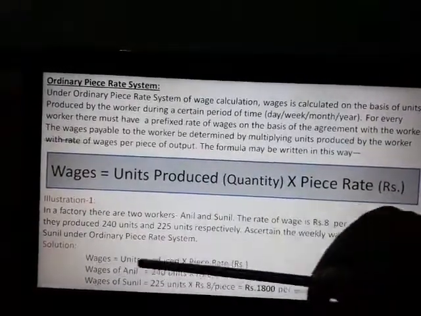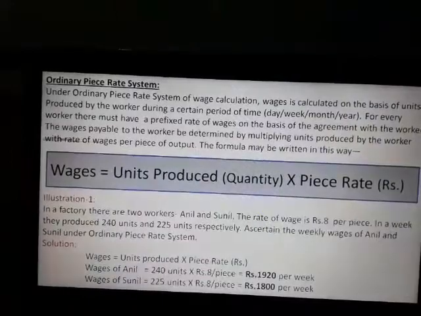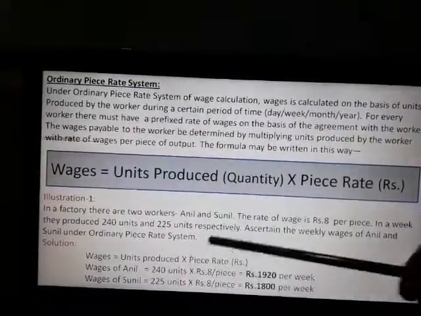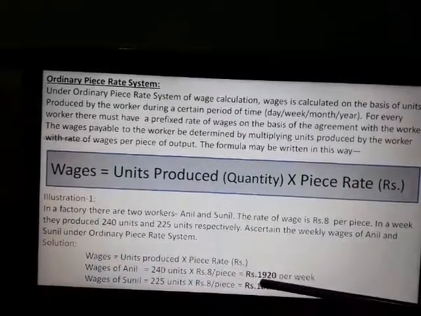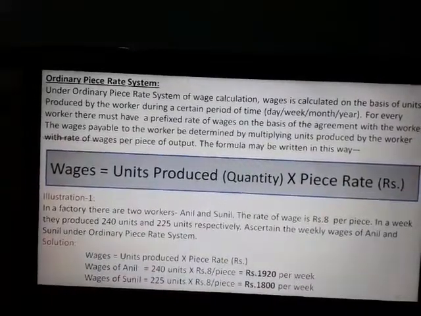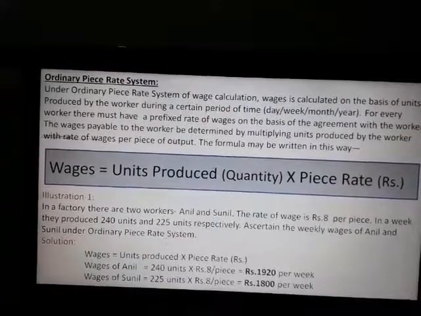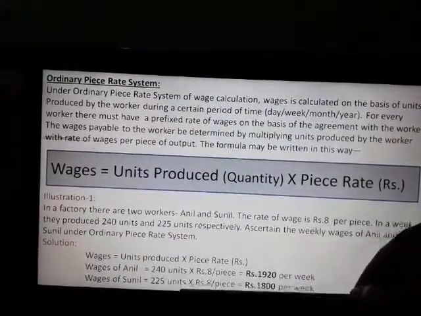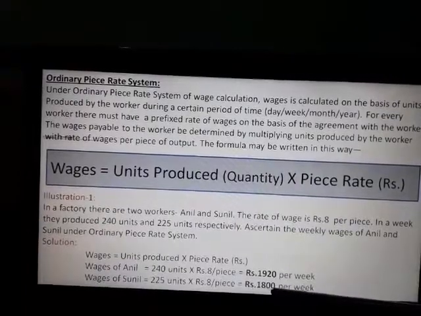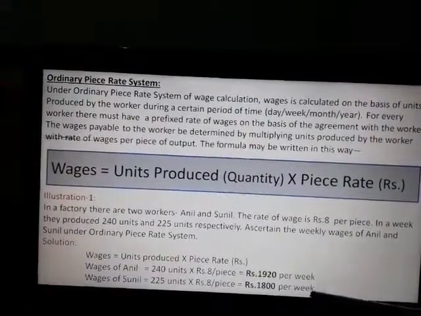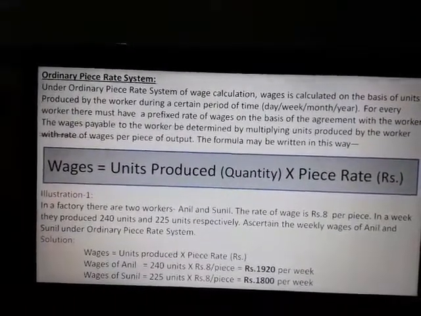So, wages is equal to units produced into piece rate. Wages of Anil, 240 units produced by Anil, rate is rupees 8. So, rupees 1920 per week is his salary. Wages of Sunil, 225 units produced by Sunil into rupees 8 per piece, rupees 1800 is the weekly wages of Sunil.